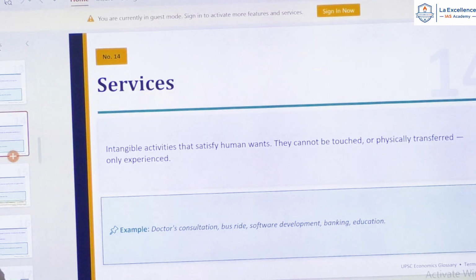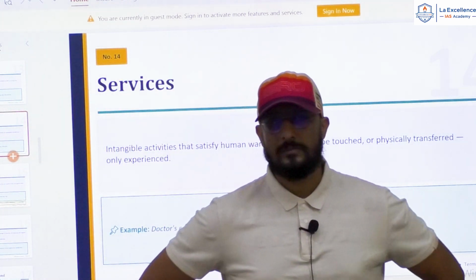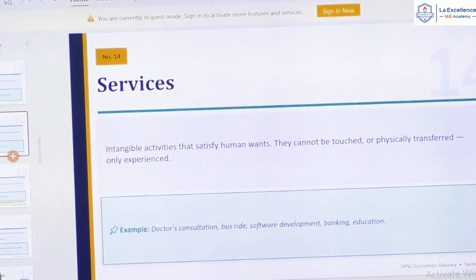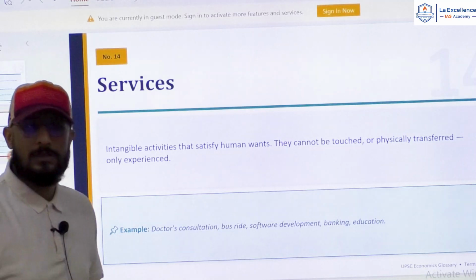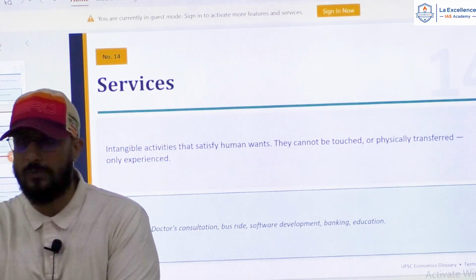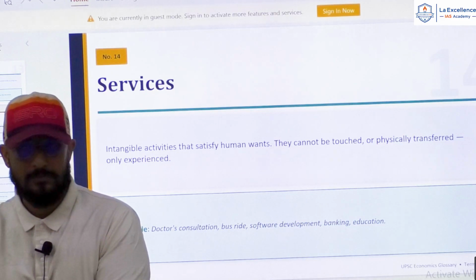Yes, what is the difference between a good and a service? A good is tangible and a service is intangible. But can I say both are economic activities? Production of good and production of service, distribution of good and distribution of service, consumption of good and consumption of service. Both good and service are economic activities, isn't it?